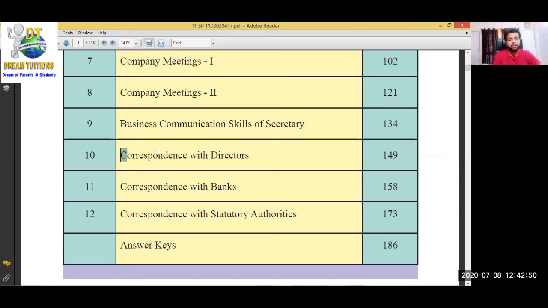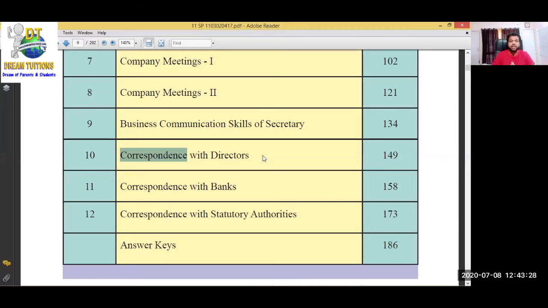And then we'll start with correspondence, letters with directors. Who is going to write the letters in a company? Who is going to communicate? Secretary. The company secretary has to write letters to directors. On what occasion? कब लिखना पड़ता? What are the different occasions when a company secretary has to write a letter to the director, and what is the format of that letter? What are the points we have to include in different situations? अलग-अलग situation पे letter लिख रहे हैं, तो हर situation में which are those points which we have to include while writing the correspondence with the directors? तो ये सब हम देखेंगे, correspondence with directors.